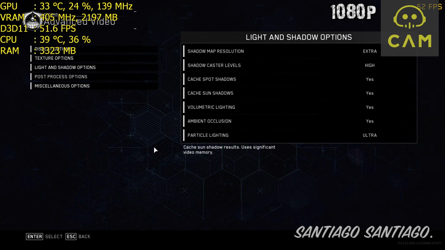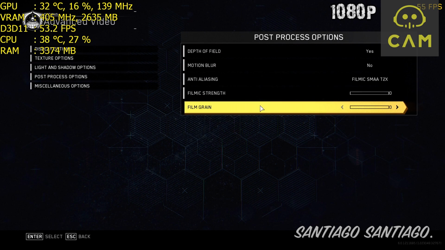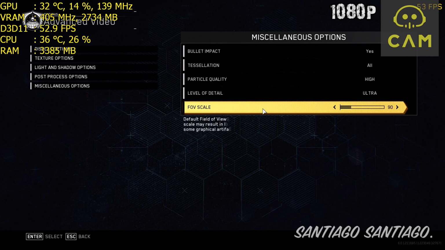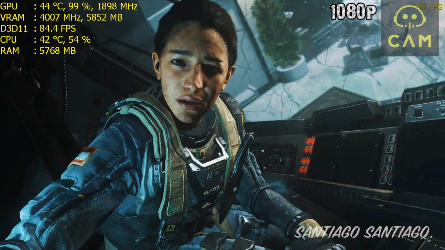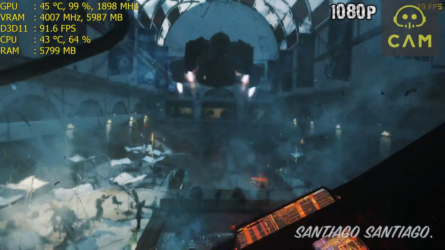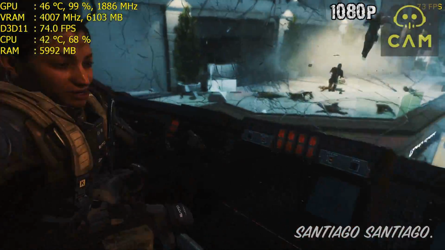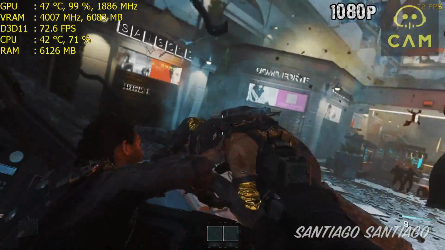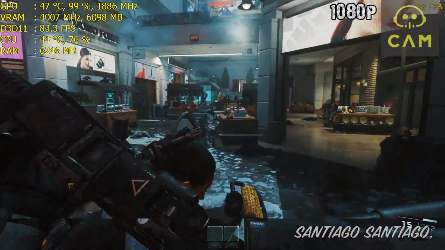So it ran way better than I expected on the GTX 1060. Just keep something in mind: on 1080p you'll see a lot of stutters or micro stutters, or whatever you want to call them, due to the sun shadows and spot shadows cache. So if you disable just cache sun shadows and cache spot shadows, you'll have a much more stable experience since it will use way less VRAM. I suggest you disable that, since on 1080p I enabled it. Then on 1440p and 4K I disabled that option and the game was much more stable on higher resolutions, so just play on 1080p without those two settings and you'll be fine on ultra settings.